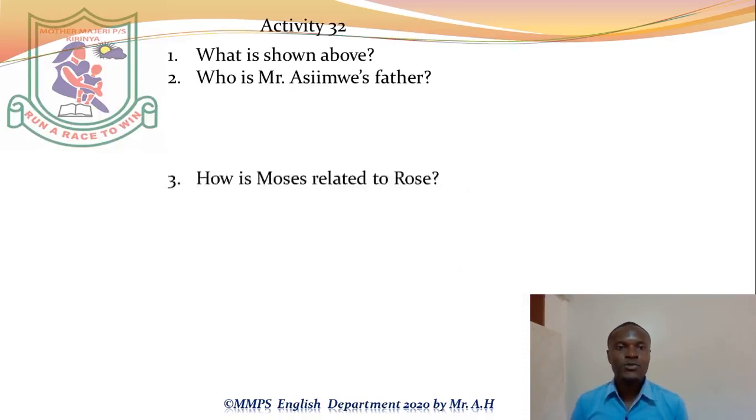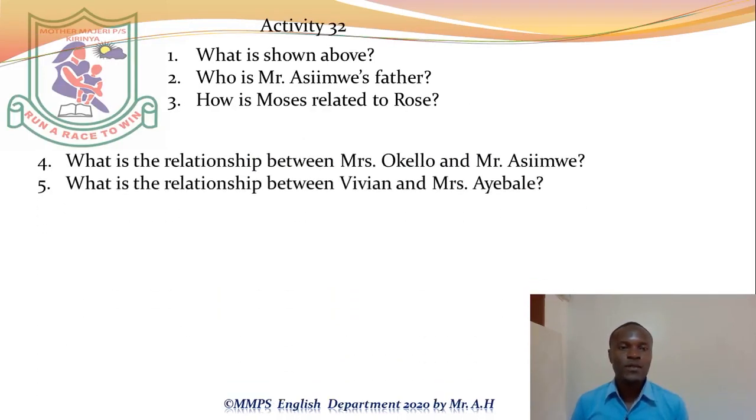Then we can go to another question. What is the relationship between Vivian and Mrs. Ayebale? We say Vivian is the granddaughter of Mrs. Ayebale. Granddaughter of, not granddaughter to.